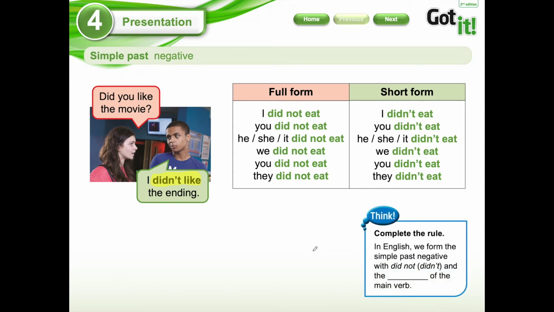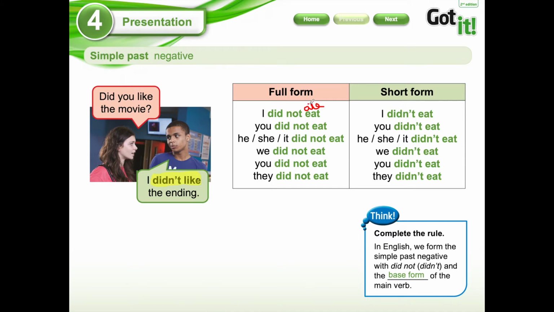So here we have the rule. In English, we form the simple past negative with did not, the short form didn't, and the base form of the main verb. This is very, very important. I am going to use here the pen because of what you cannot do. For example, you cannot put the past simple of the word eat, that is ate.